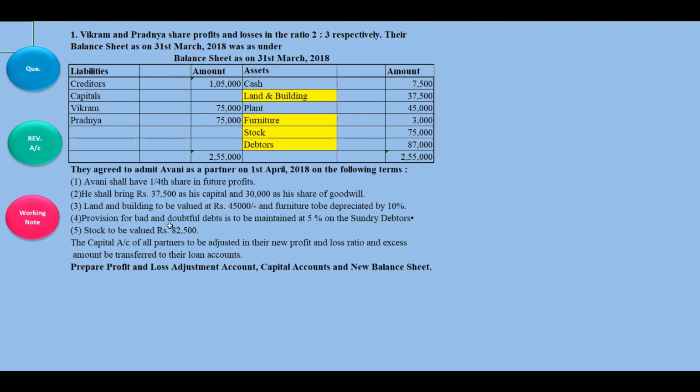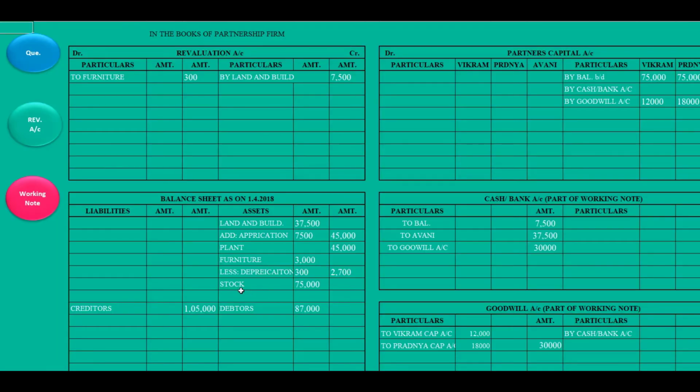Now the fourth adjustment. This is RDD, right? Bad and doubtful debts means RDD. Whenever provision or bad and doubtful debts are given, you will treat it as RDD. So here is the debtor. Always RDD is deducted. How much? That is 5%. So how to calculate? Look here on your mobile screen.